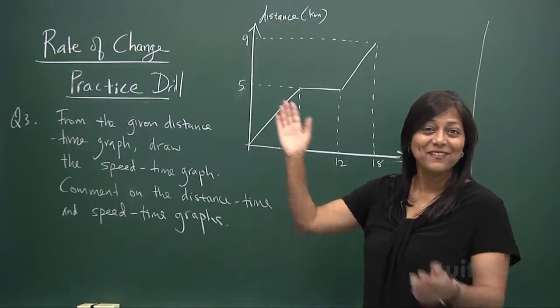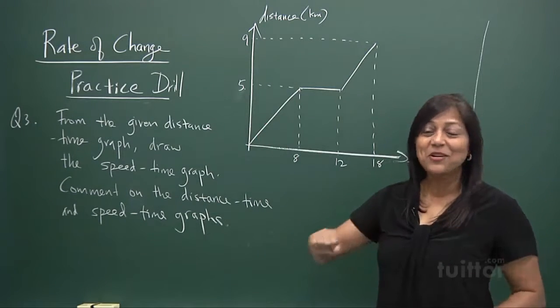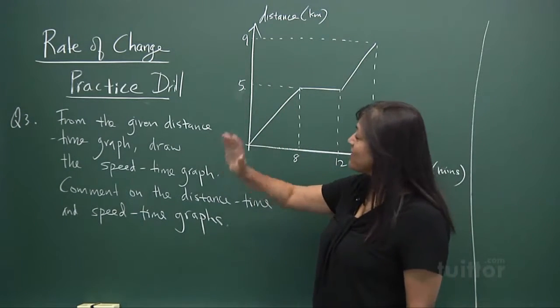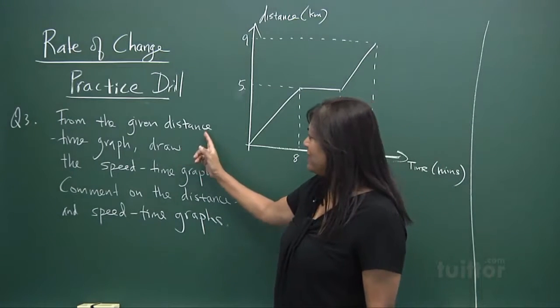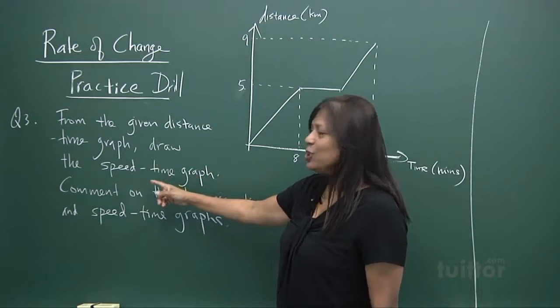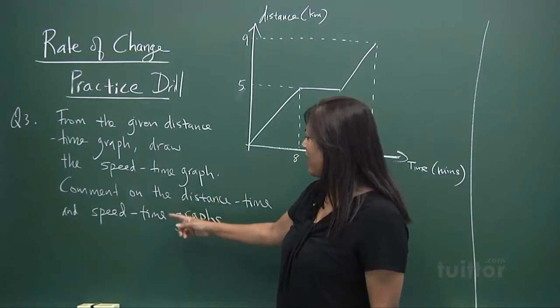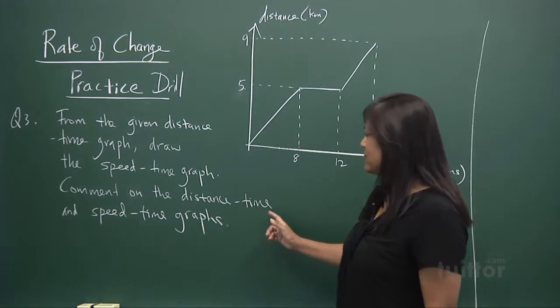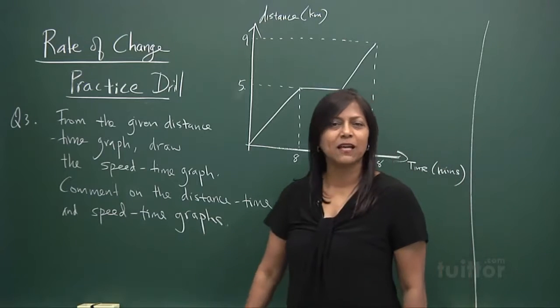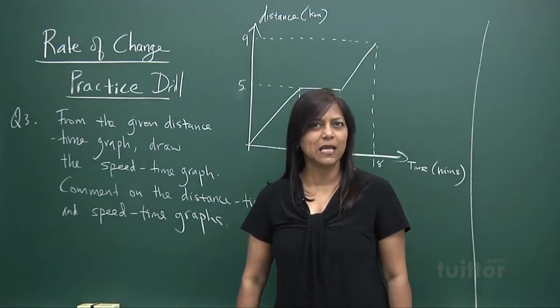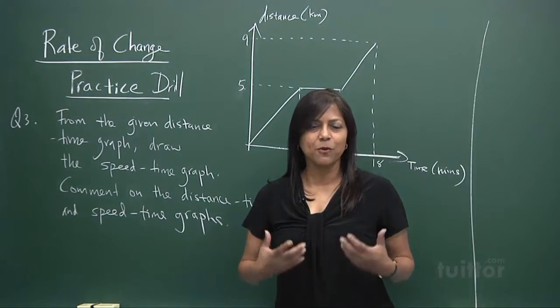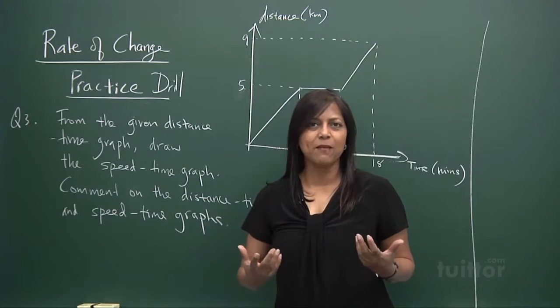Rate of change. Right? Let's go and draw the graph. What is this question all about? Well, they said, from the given distance time graph, draw the speed time graph and comment on the distance time and the speed time graphs. They say comment. This is about show and tell. You know what I mean? You're supposed to perform, participate and perform.